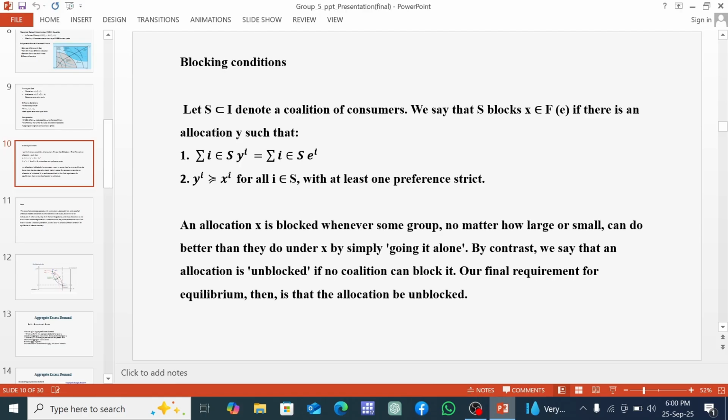Now, what is an unblocked allocation? Unblocked allocations are those allocations that are stable because nobody has an incentive to form a side group and walk away. Everyone is at least as satisfied as they could be within the larger coalition.